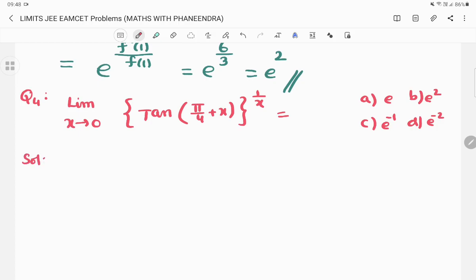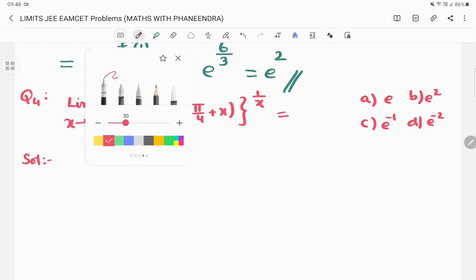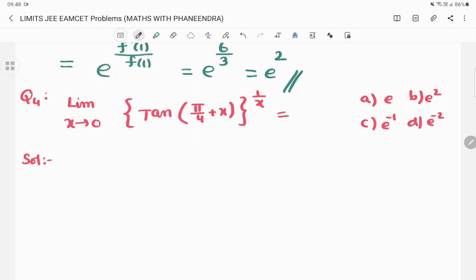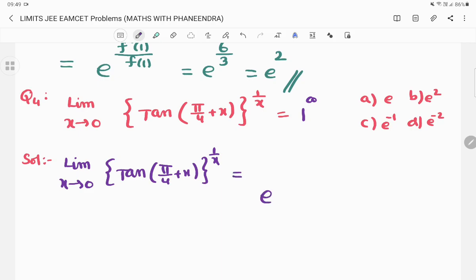So how to do that? Once again, if you substitute x is equal to 0, tan pi by 4, that value is 1, and 1 by 0 is infinity. So again it is in the form of 1 power infinity. So whenever 1 power infinity is there, the given limit, limit x tends to 0, tan of pi by 4 plus x whole power 1 by x, can be written as e power g of x.